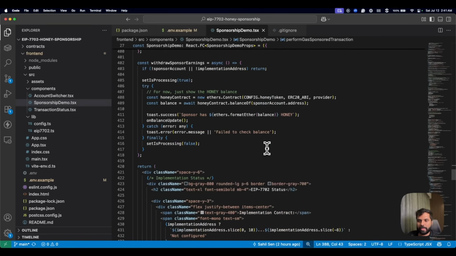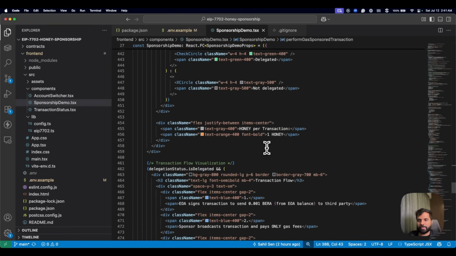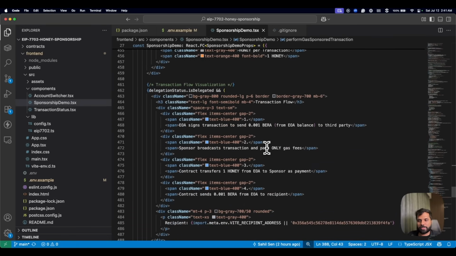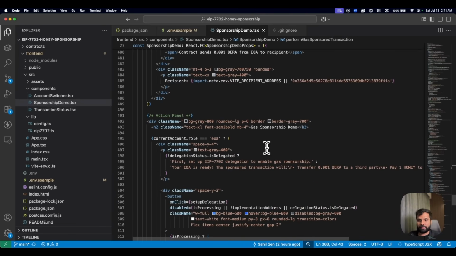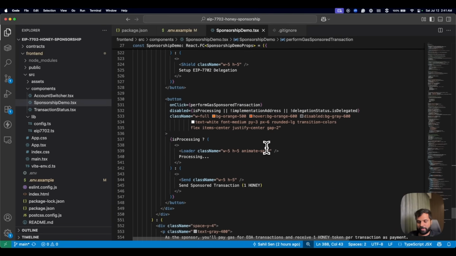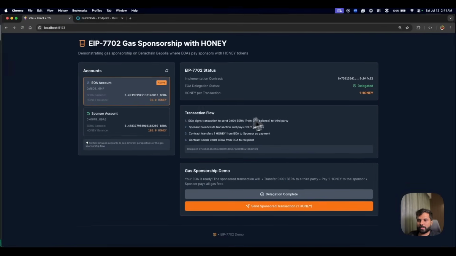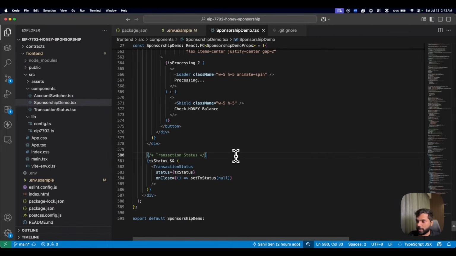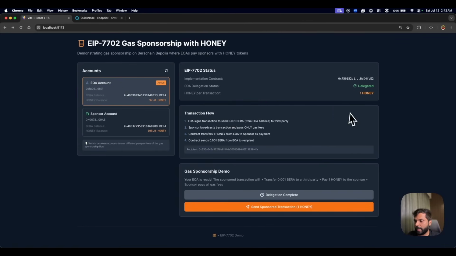Then after that, we have the UI rendering for everything. We have the transaction flow visualization, we have all the components, we have the action panel. Everything which you see over here is getting rendered from here. So this is how the code base of our app looks like.